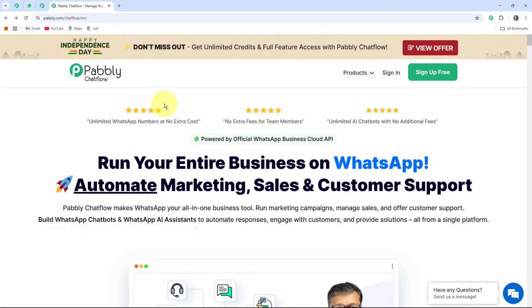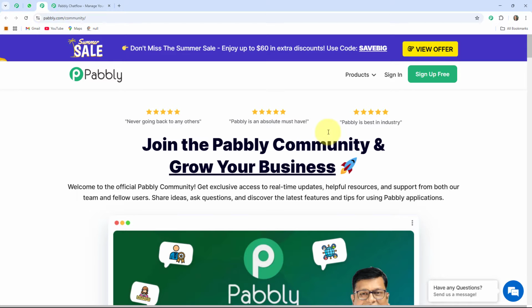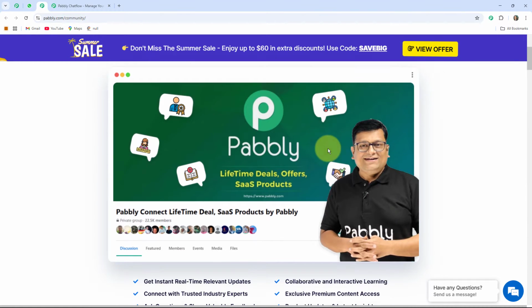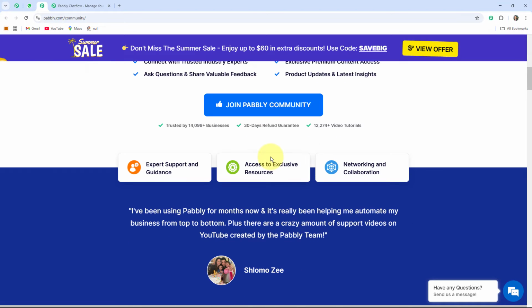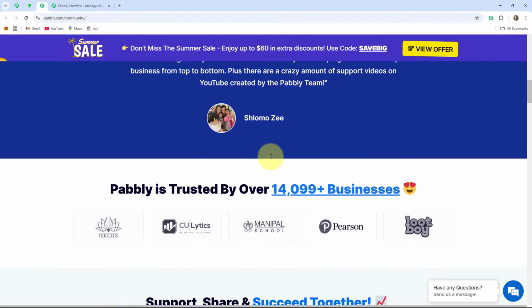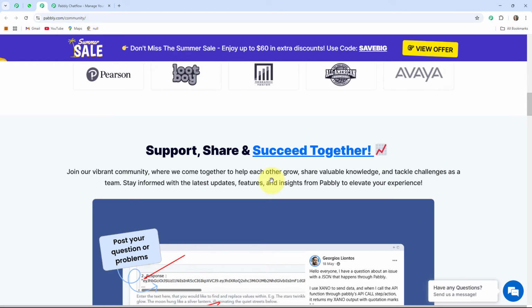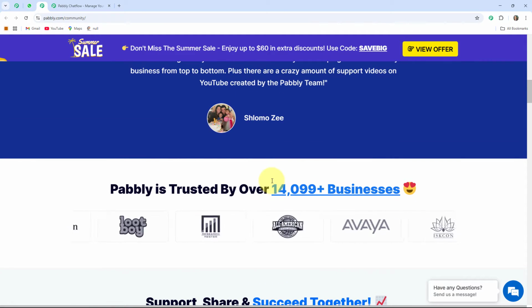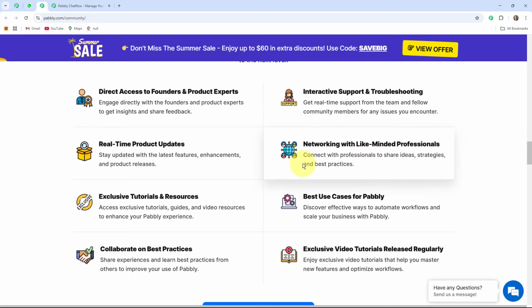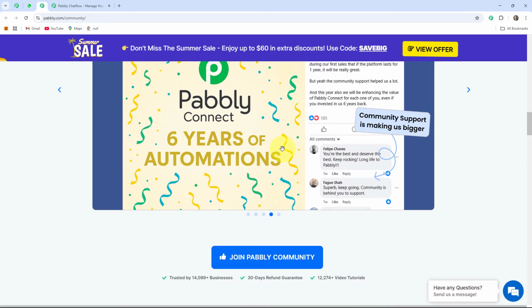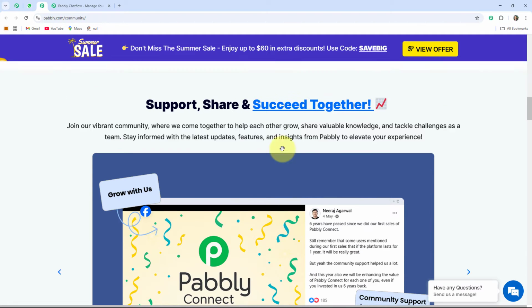Now I'll give you a quick overview of Pabbly community. So right over here is Pabbly community. It is a special space where all users of Pabbly, whether beginners or experts, come together to ask questions, share ideas and help each other. If you are stuck anywhere while using Pabbly, you can post your doubt here and other users or even the Pabbly team might help you out. You will also find useful tips, updates and examples from real users. So it's a great place to learn and connect with others who are using Pabbly just like you.